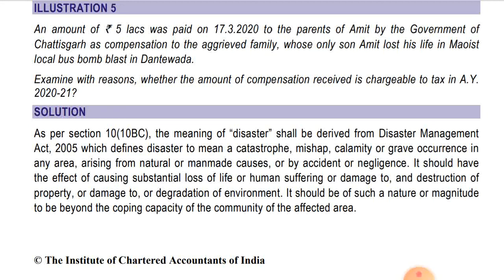It should have the effect of causing substantial loss of life or human suffering or damage to and destruction of property or damage to or degradation of environment. It should be of such a nature or magnitude to be beyond the coping capacity of the community of the affected area.